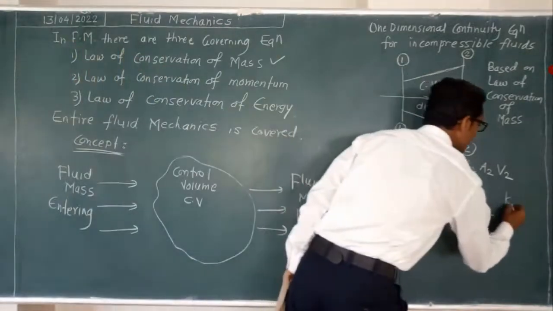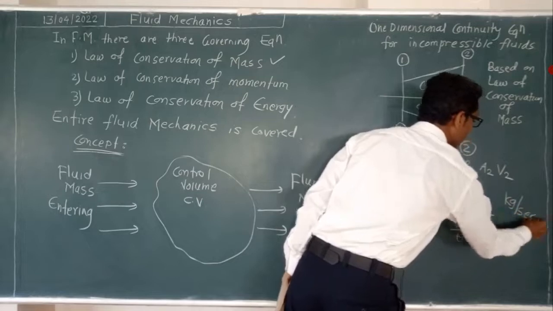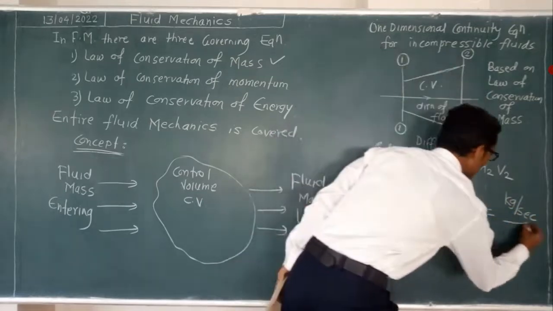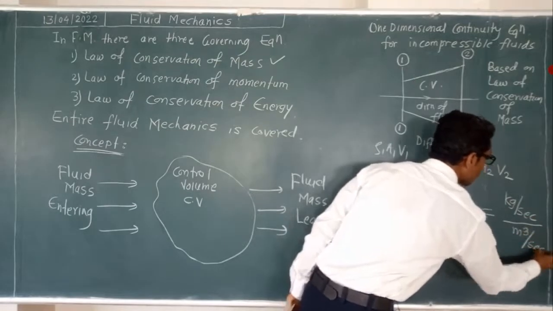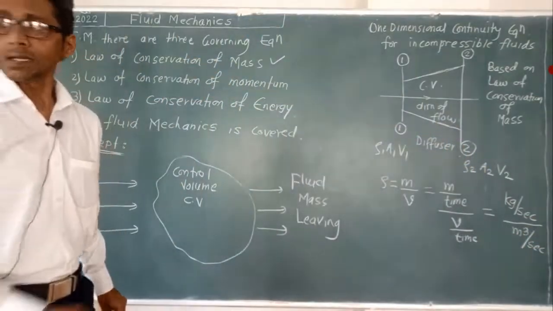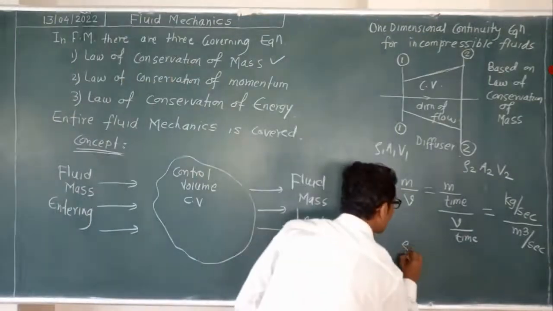Mass is measured in kg per second, mass upon time, divided by volume per time, which is measured in meter cube per second. Means in this case rho will be equal to what?